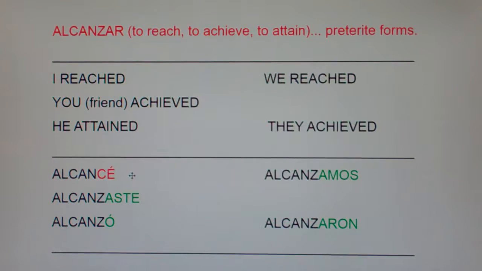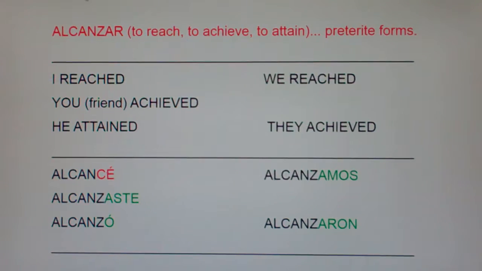Now, how are we going to remember to chop off the Z-A-R and add C-E? Notice we just didn't chop off the A-R and add E. We chopped off the Z-A-R, zar, and we added C-E. Everybody say, that's bizarre, I'll say. That's bizarre, I'll say. So you chop off the Z-A-R and you add C-E.